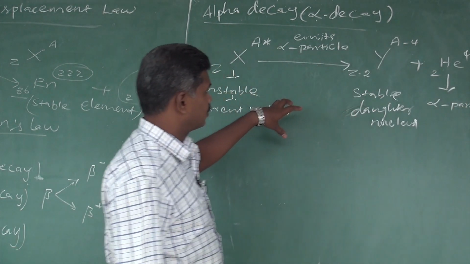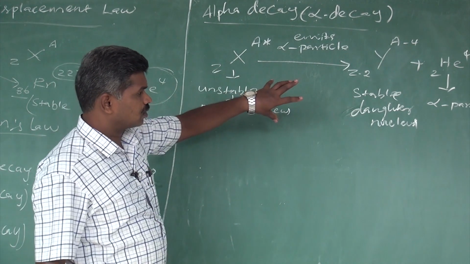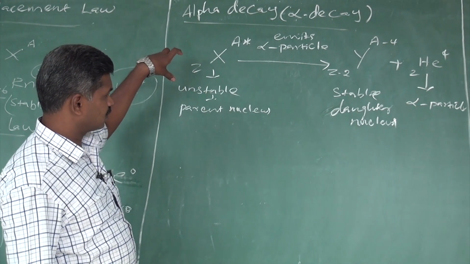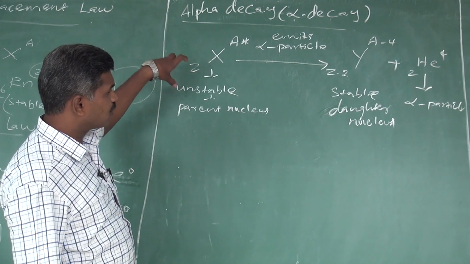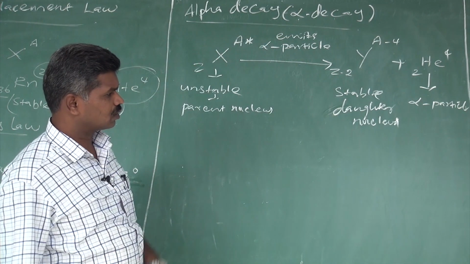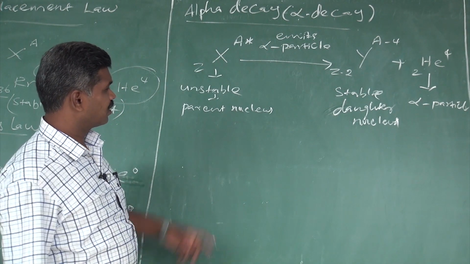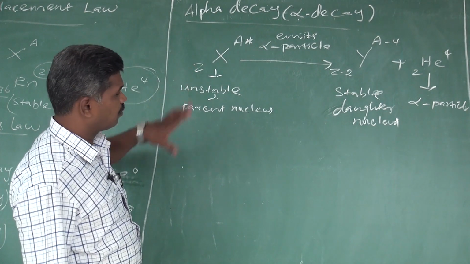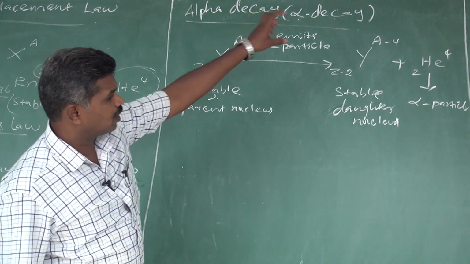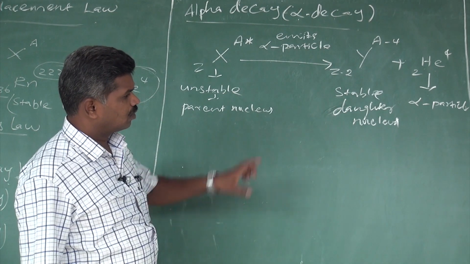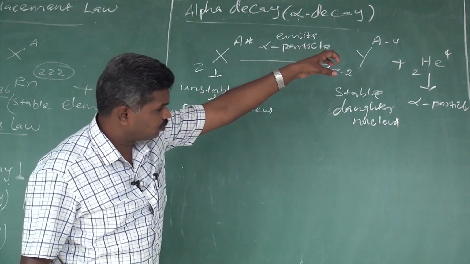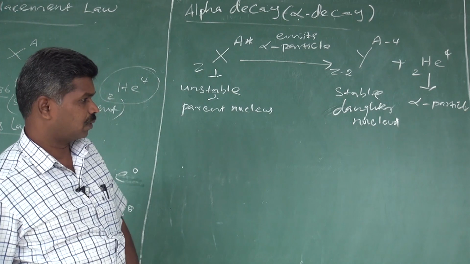So it is one of the radioactive processes. In that radioactive process, the unstable nucleus, called the parent nucleus, converts into a stable nucleus, the daughter, and at that time it emits an alpha particle.